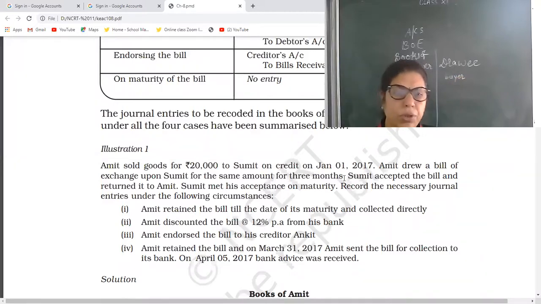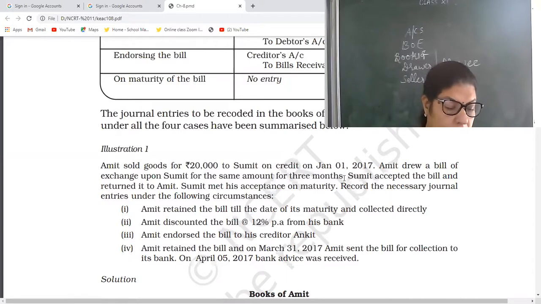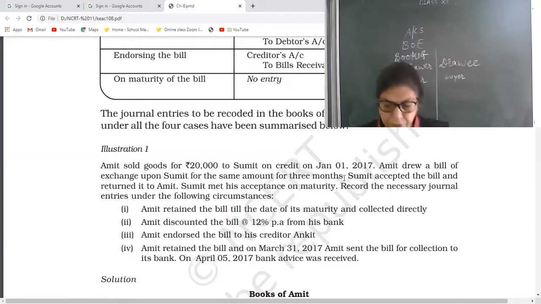Yes, first you should note down the question. Then it will be easy for you to do it. Okay? Note down the question. First, who is the drawer? Here, the seller. Who is the drawee? The buyer.